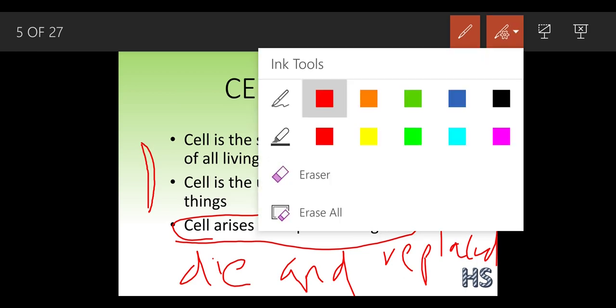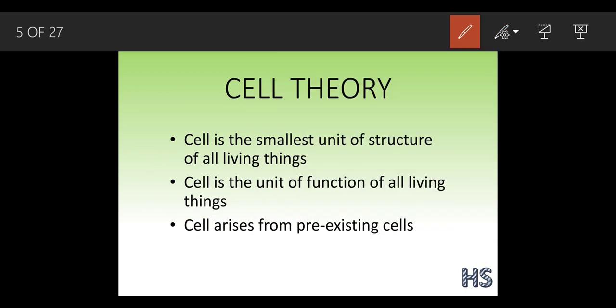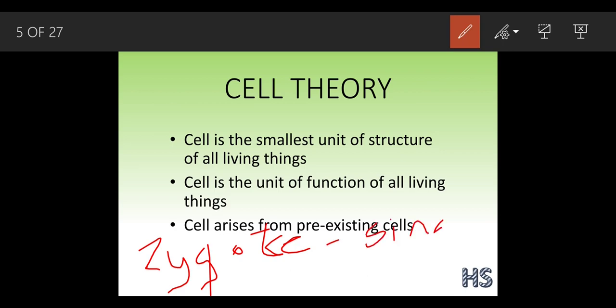And all our life starts with a single cell, or all living organisms start their life with a single cell. In humans, we call that single cell a zygote. You have already studied this in your 8th standard. What is a zygote? Zygote means nothing but a single cell. A single cell is called a zygote.